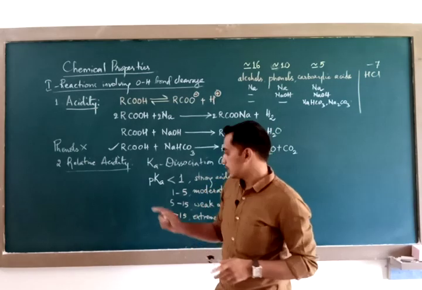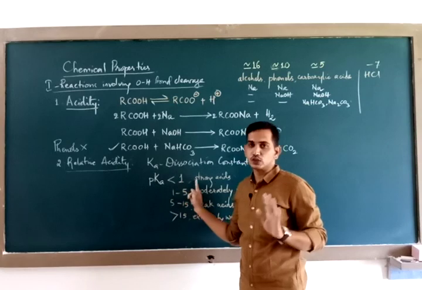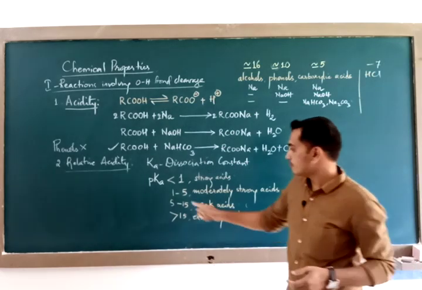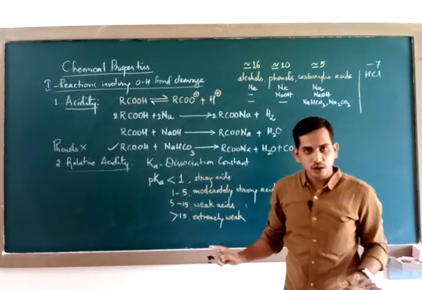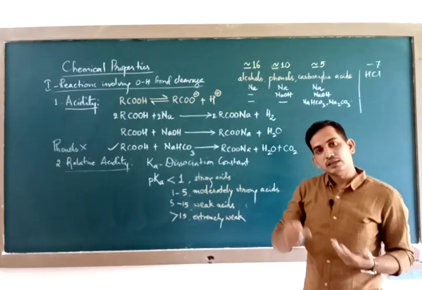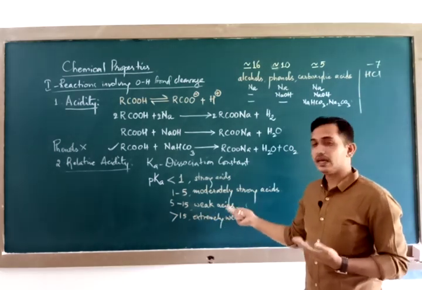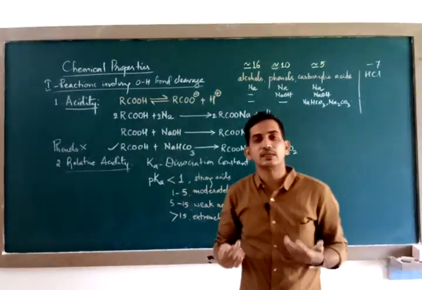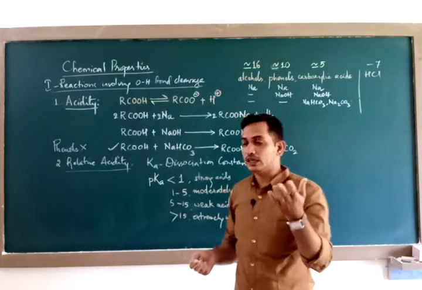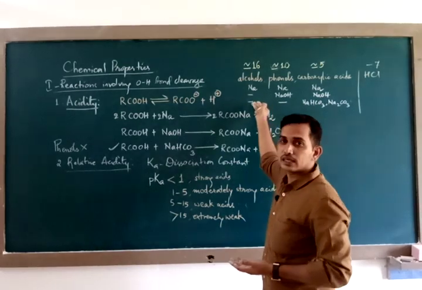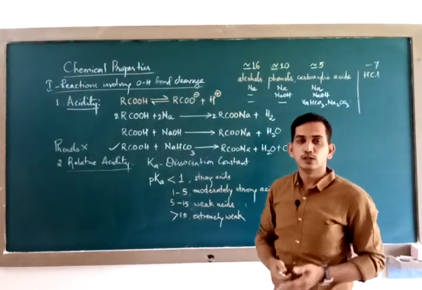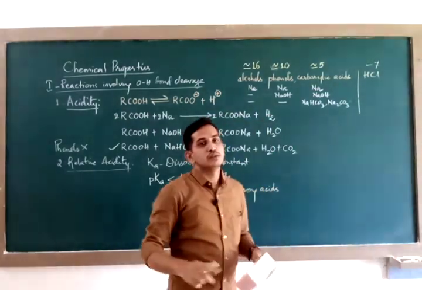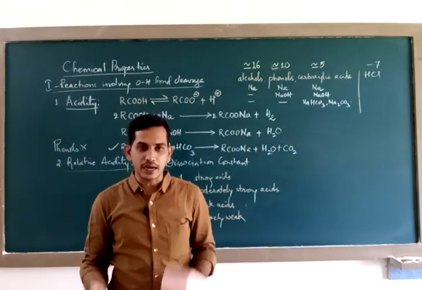Based on pK values, if any compound has got pK less than 1, it is a strong acid. Here we have -7 for mineral acid, therefore it is the strongest acid. Those having values between 1 and 5 are moderately strong. 5 to 15 are weak acids, greater than 15, they are extremely weak acids. Alcohols have value around 16, so they are extremely weak acids. They are extremely weak, therefore they do not react with base and carbonates or bicarbonates. So all these reactions give us an idea that carboxylic acids are stronger acids than phenols and alcohols.